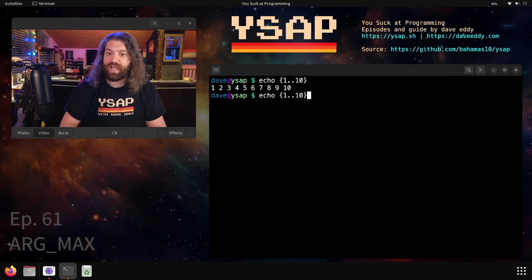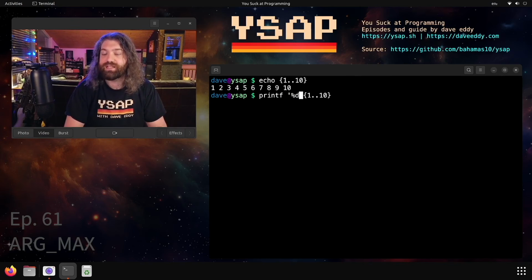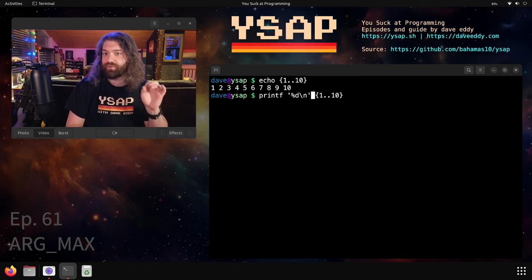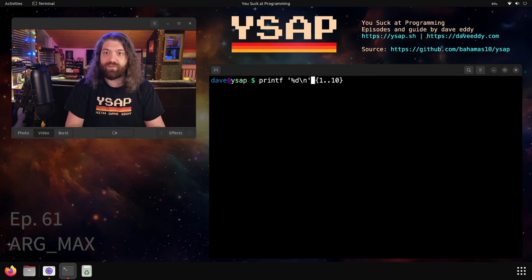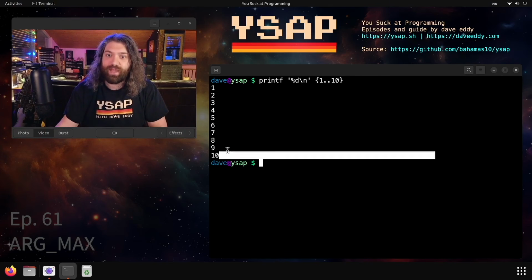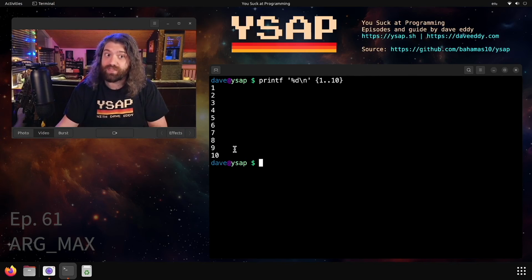Well, what's actually happening? The way we can figure this out is we can use printf. We have numbers, so we can use %d as a number specifier, and then we'll put a new line after the number. For every argument we give printf, we're going to print it like a number, put a new line, and then do that for every single argument. This is something really cool about printf in bash. That's how it functions. So what does that mean? Look what's happening here. Every single number that's generated here is being passed as a separate argument to printf.